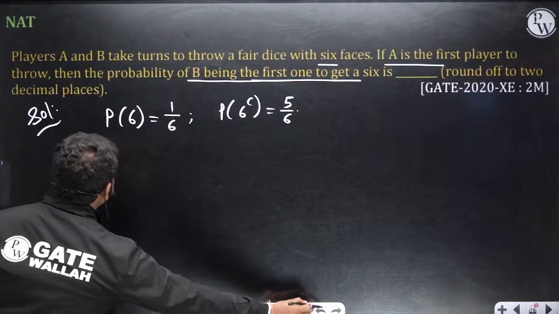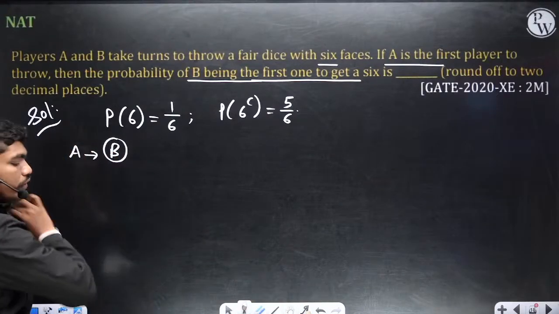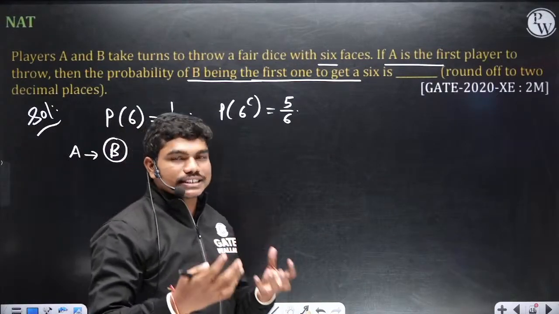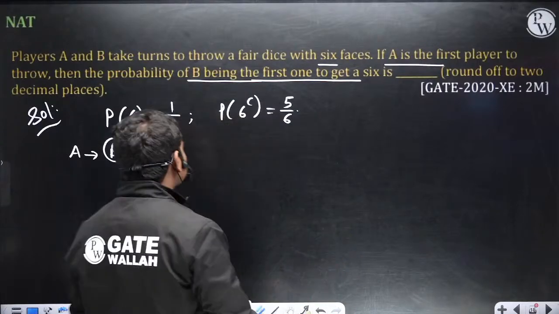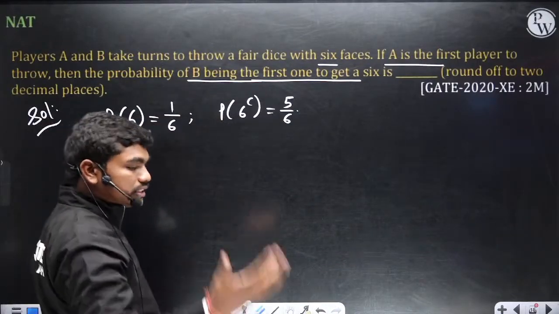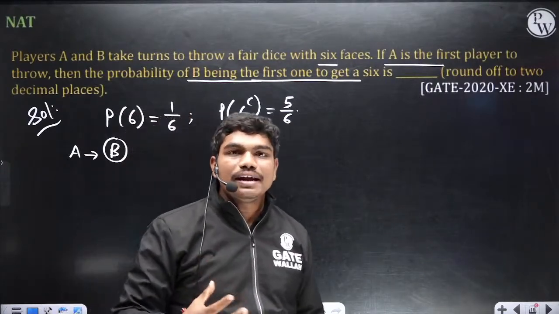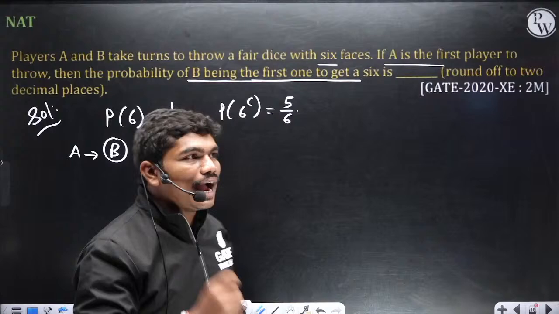Okay, but what we want is the probability that B gets the 6 first. So we want B to win. Let us suppose whoever gets the 6 wins the game. Then what is the probability that B wins the game if A starts first? Now, what are the number of ways this can happen? Infinitely many ways. Okay, look, I'll tell you.